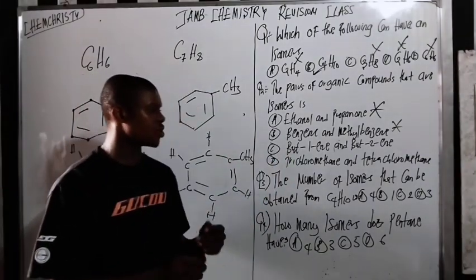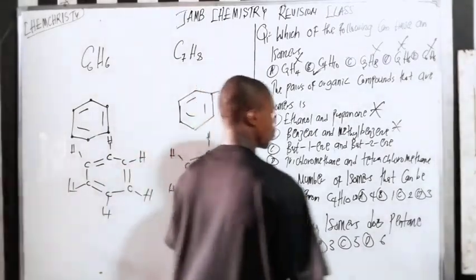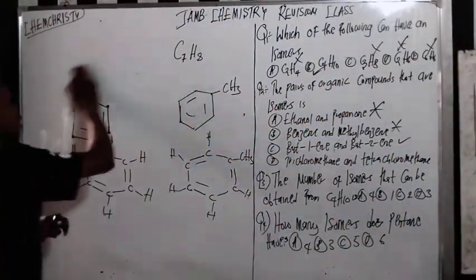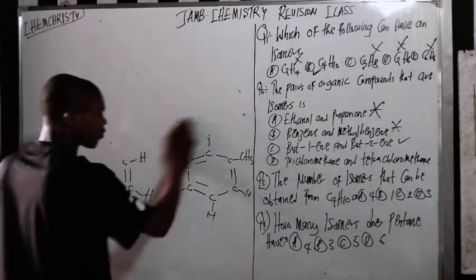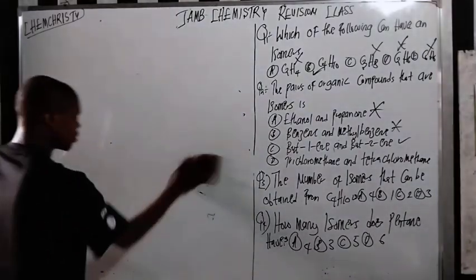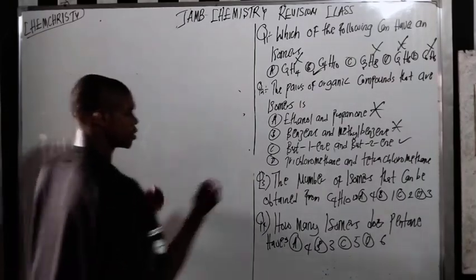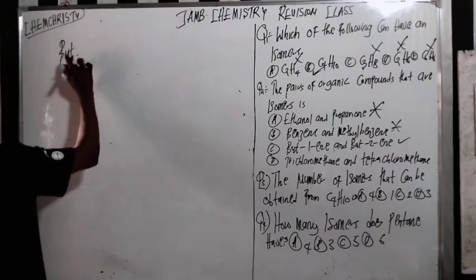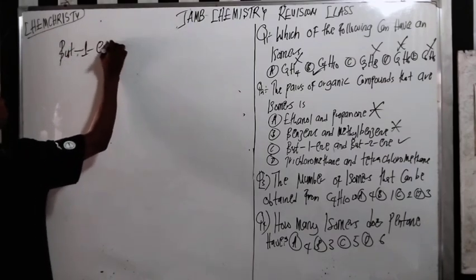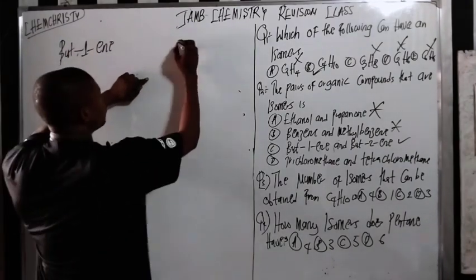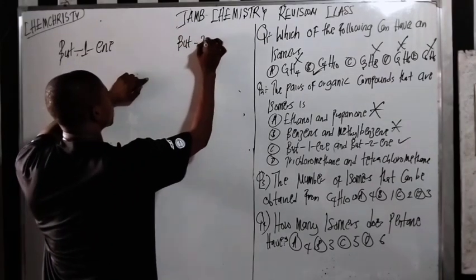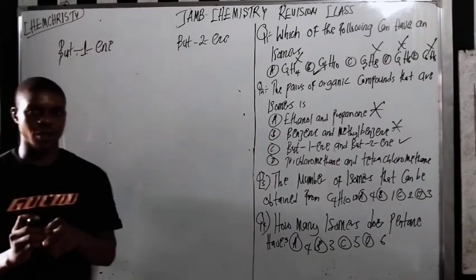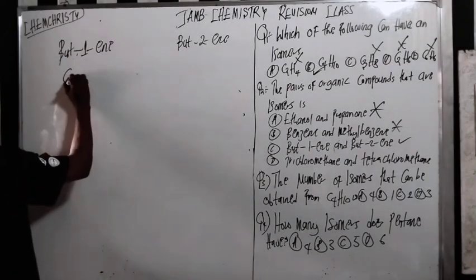But-1-ene and but-2-ene. Now this one is the correct one, which I'm going to explain to you. C is the correct option here. So here we have but-1-ene, and I have but-2-ene. So but-1-ene, you're like butane. It's okay. So it's going to be C for now.